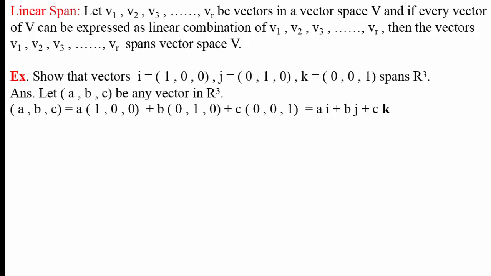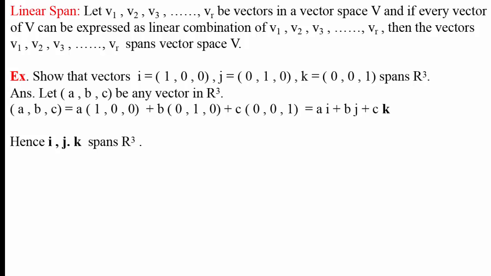Then we can write (a, b, c) equal to a into vector (1, 0, 0) plus b into vector (0, 1, 0) plus c into vector (0, 0, 1), and that is nothing but ai plus bj plus ck.